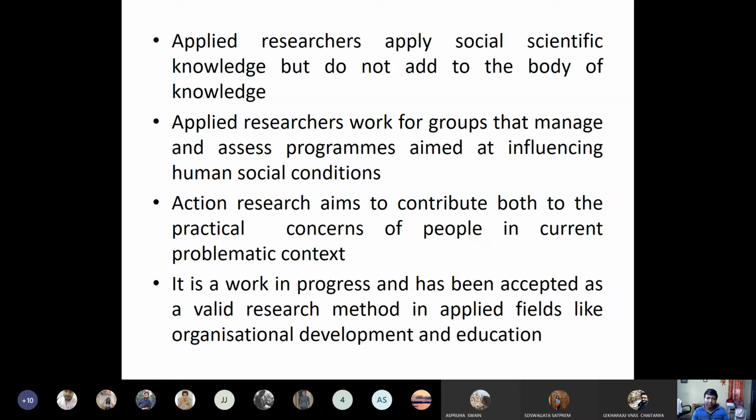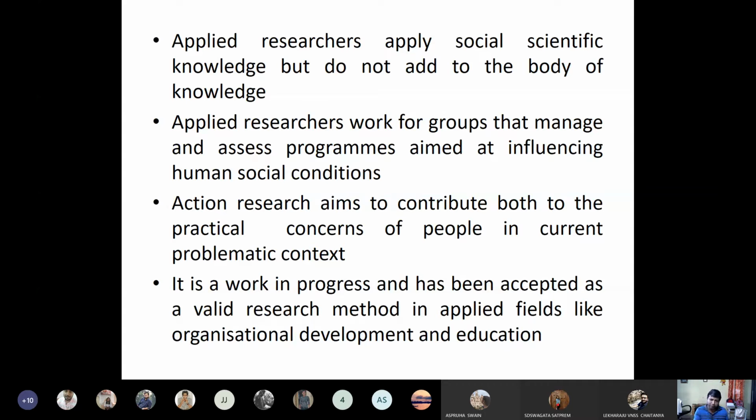Applied researchers work for groups that manage and access the programs aimed at influencing the human social condition. So it means they usually try to find a solution to the problems. Then action research aims to contribute both to the practical concern of the people in the current problematic context.